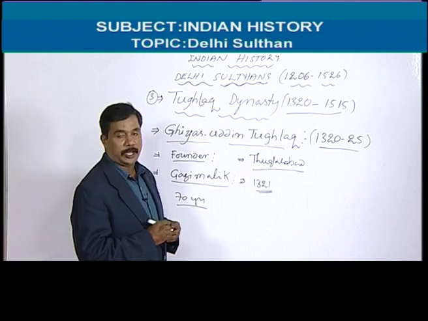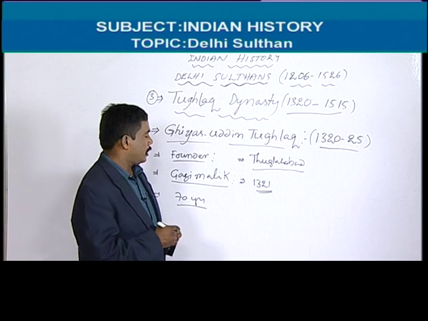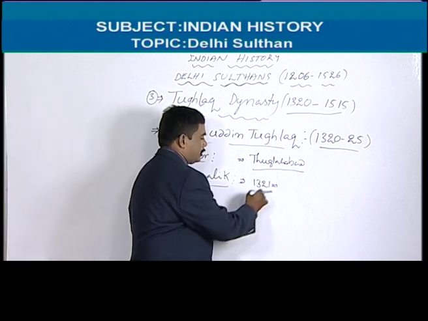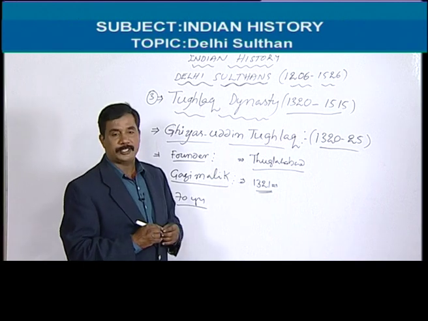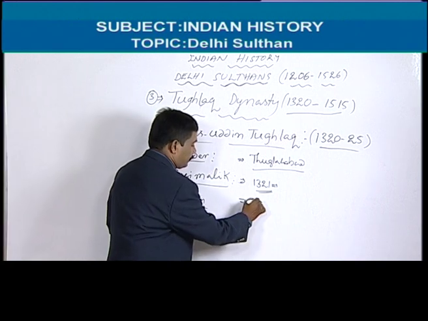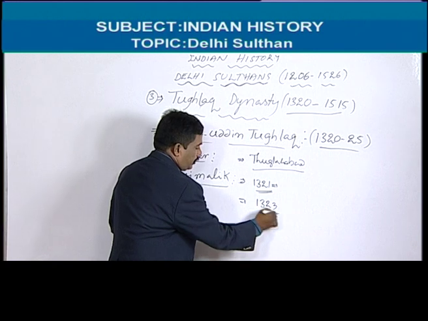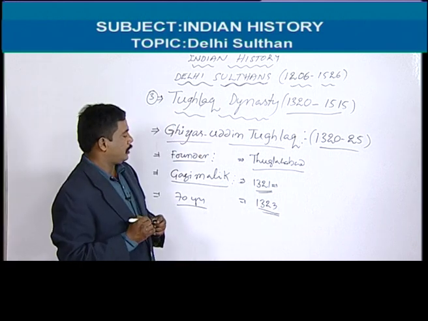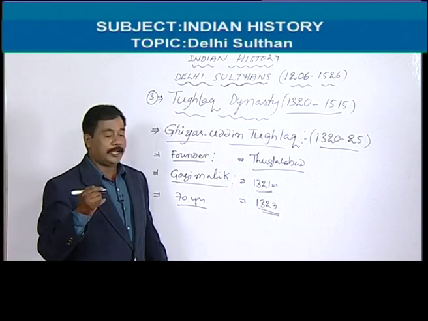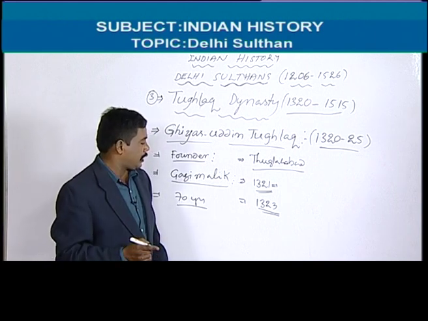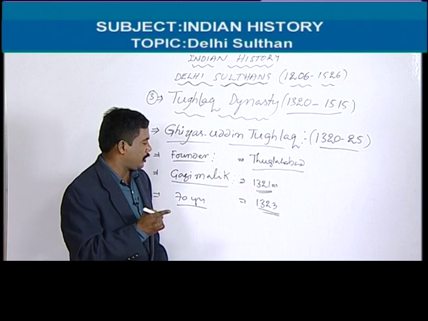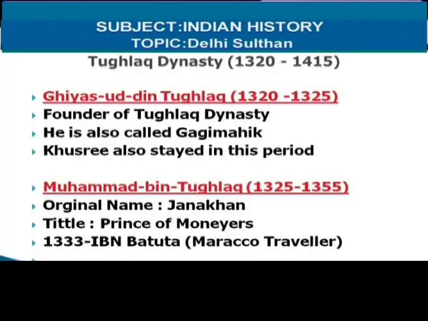His son Prince Junna Khan attacked the Kakatiya dynasty in 1321, but Junna Khan was defeated the first time. But in 1323, Junna Khan attacked the Kakatiya dynasty a second time, and he arrested Prataparudra II, who was taken to Delhi. So the Kakatiya dynasty was occupied.